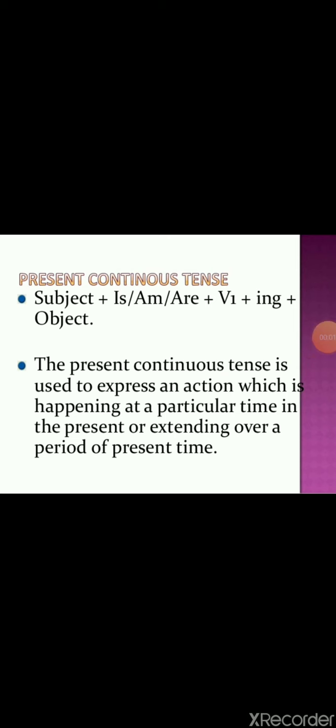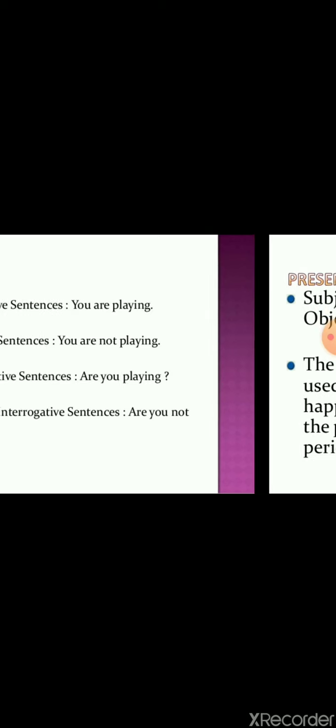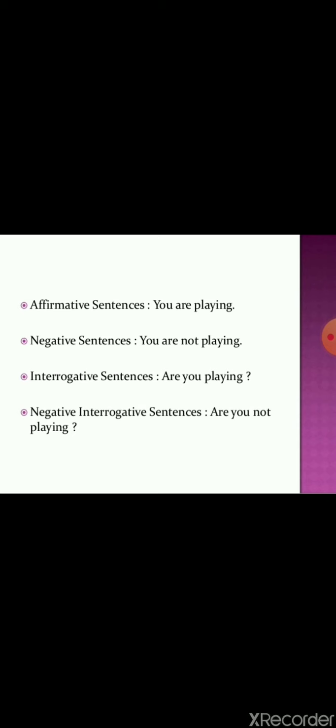Talking about present continuous tense, very simple. What is the structure? Mathematically formula based: subject plus is/am/are plus V1 plus ING plus object. Now look at the sentence down. The present continuous tense is used to express an action which is happening at a particular time in the present or extending over a period of present time. Very simple to understand, means the action is still going on. Okay, now look at the example with all four types of sentences.